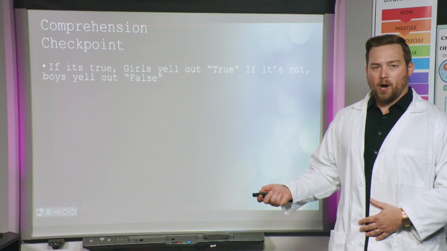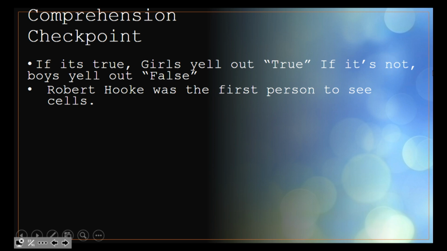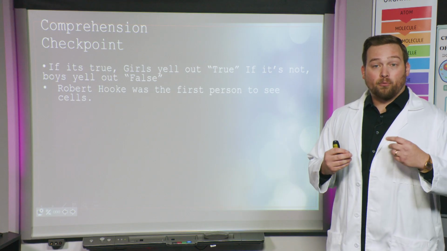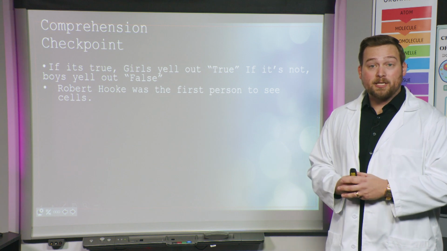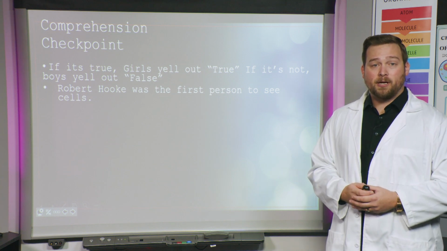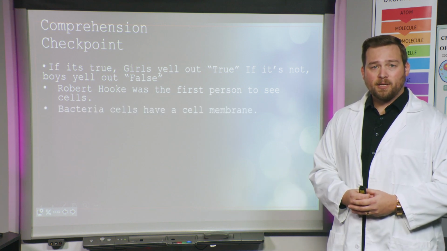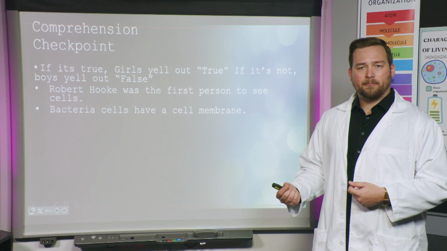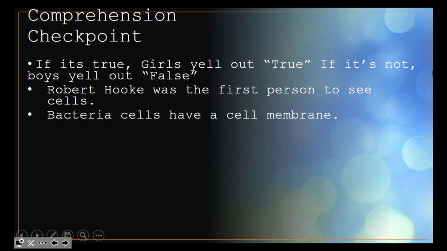Okay, here's your first question. Robert Hooke was the first person to see cells. Girls, I hope y'all are getting loud because this one is true. Remember, Robert Hooke took a look, and what did he see? He saw cells. Okay, here's another one. Bacteria cells have a cell membrane. Girls, I hope I heard from y'all because this one is true again. Remember that all cells have a cell membrane, including bacteria.